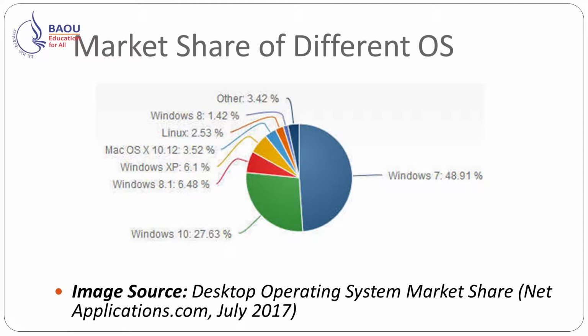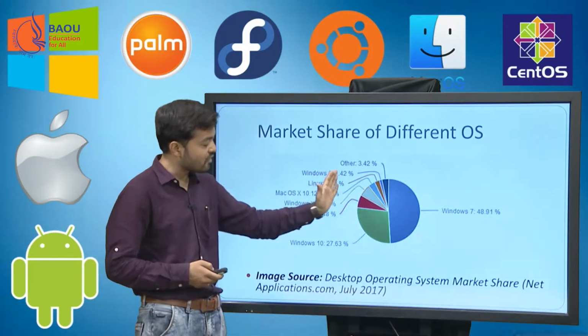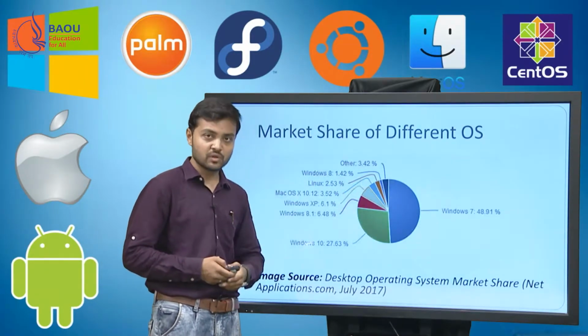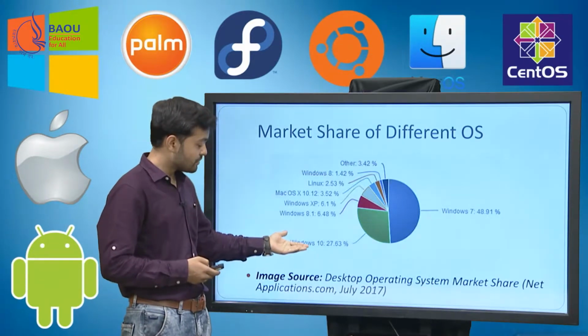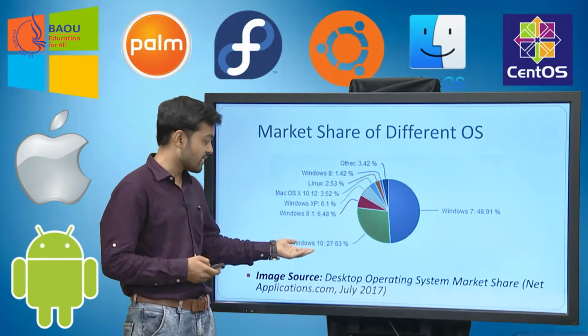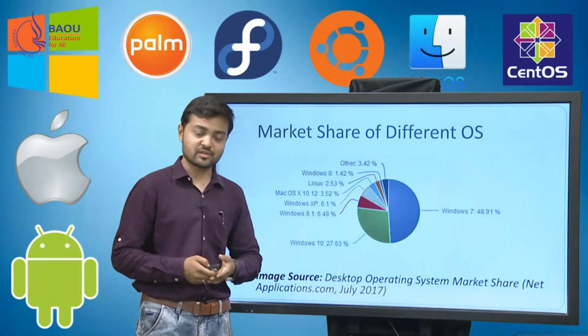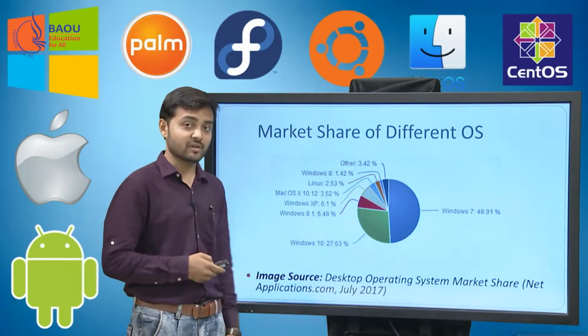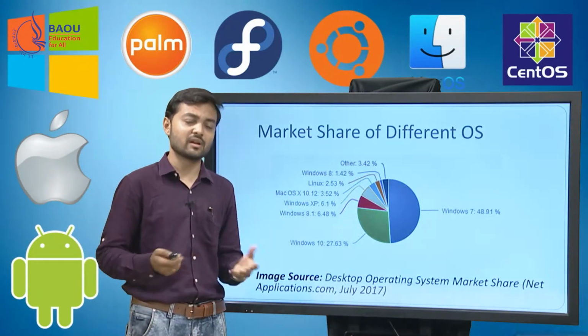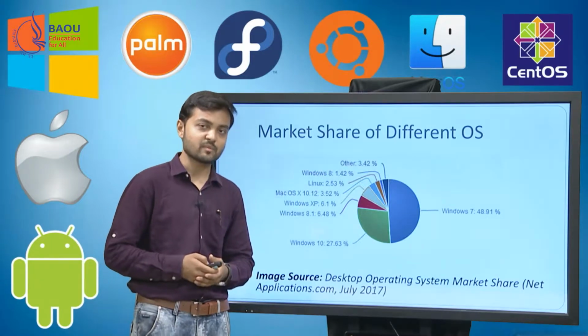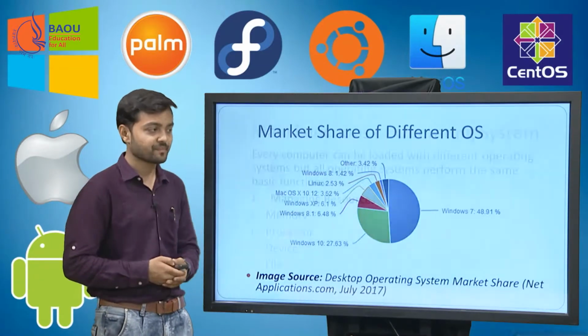So this is the market share of different operating systems. The figure shows the market share during 2017. You can see half of the market share has been taken by Windows 7. Then 25% of market share has been taken by Windows 10. So overall, if you see, Microsoft Windows has taken 80% of the market share. Very few percent of market share has been taken by Linux as well as Mac OS and other operating systems.